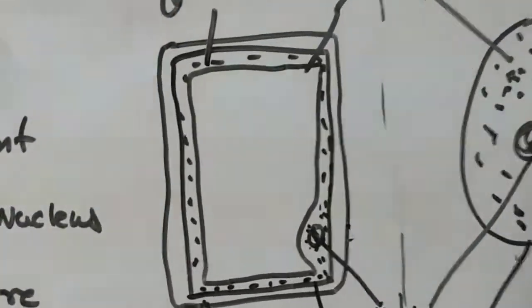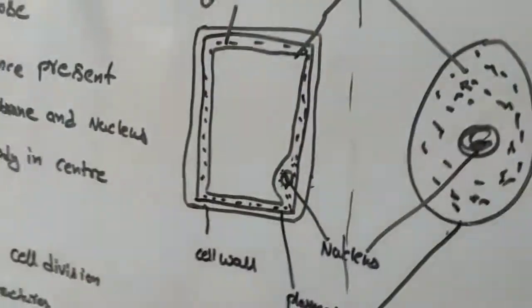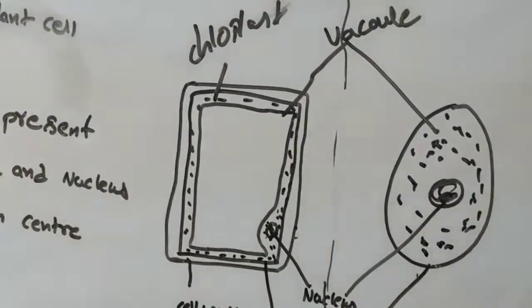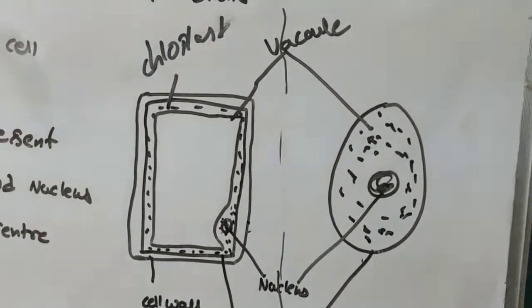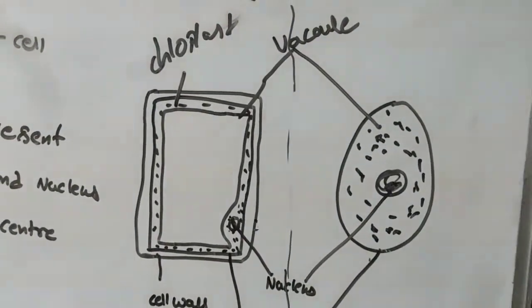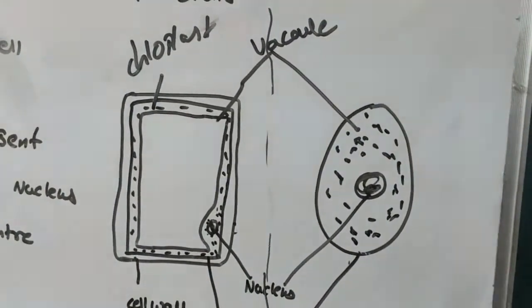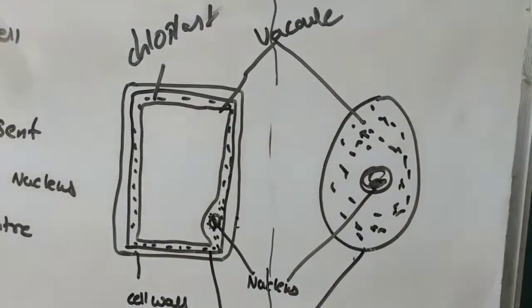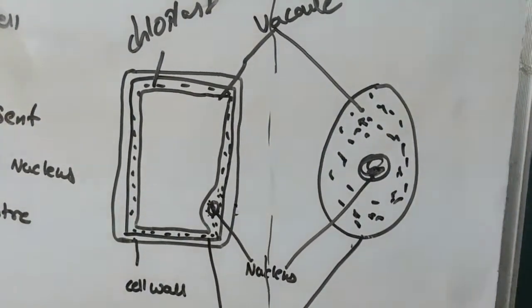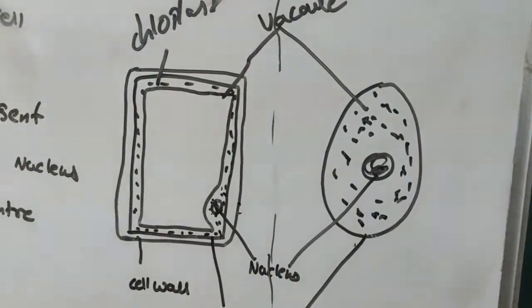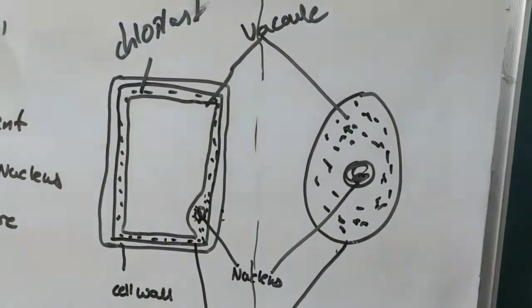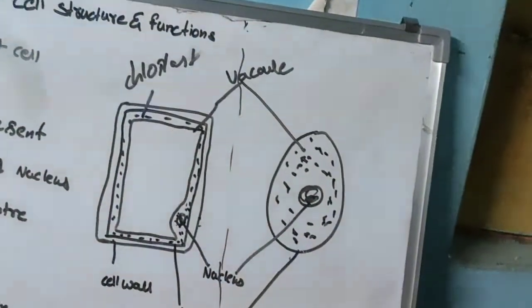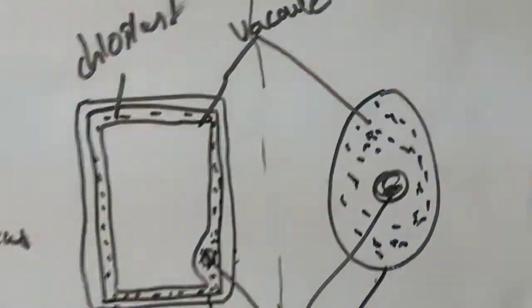Once again I am repeating: in the plant cell the cell wall is present, that means the plant cell is covered with an outer structure, an outer membrane called the cell wall. In the animal cell the cell wall is absent. Chloroplast is present in the plant cell and absent in the animal cell, and the plant cell contains a large vacuole. Vacuoles present in the animal cell are small. So these are the differences.